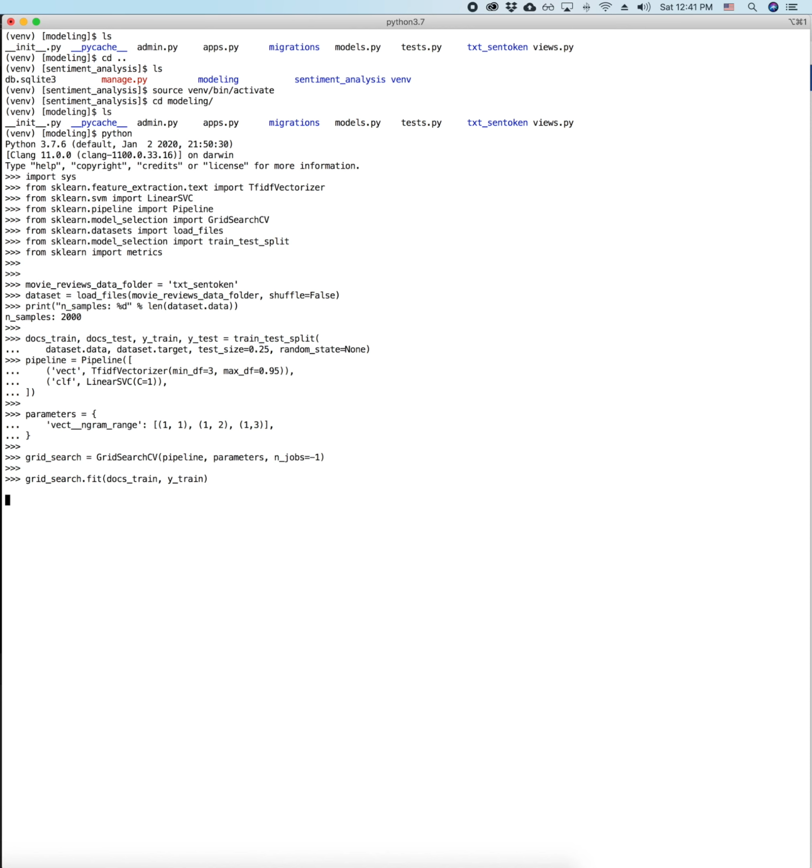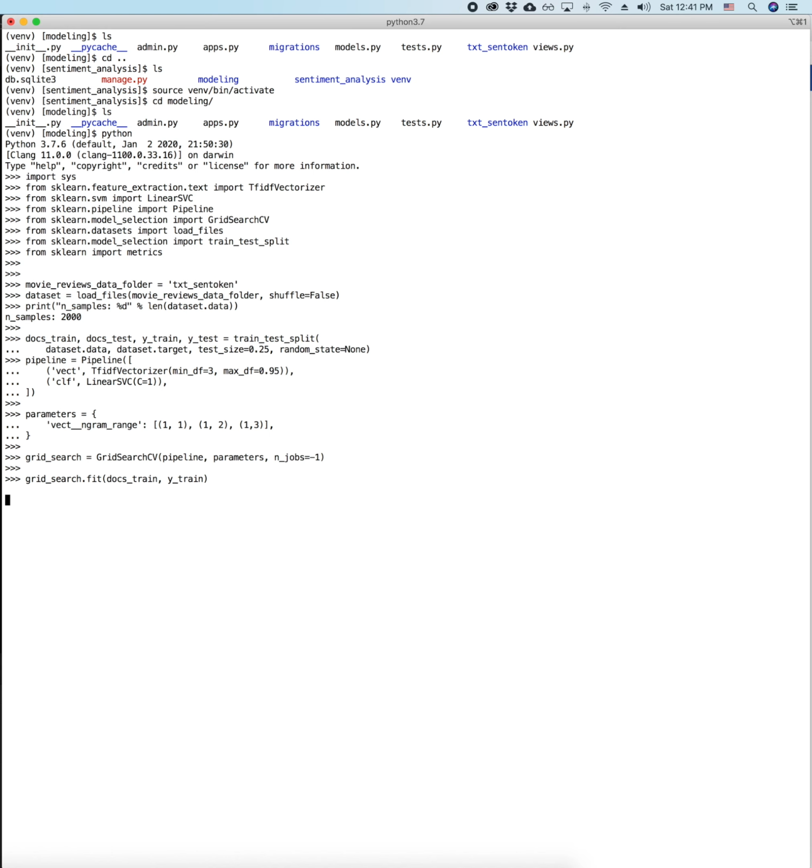So I run this grid search.fit and try to find out what kind of parameters I can use in terms of searching the n-gram parameter space, so that it gives me the best values of each individual n-gram setting.